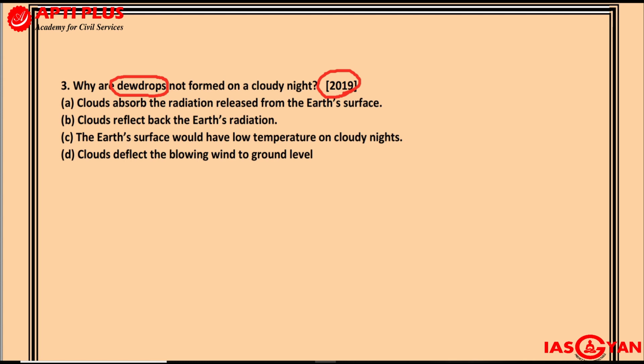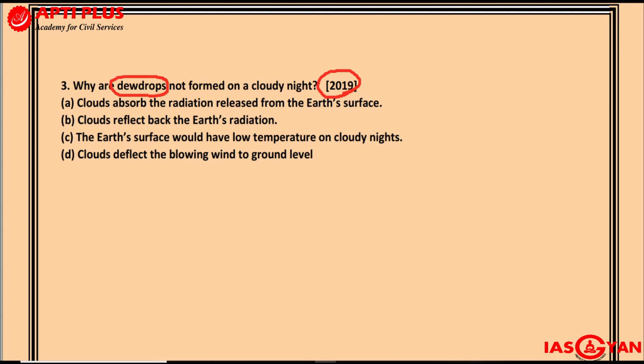When you are studying climatology, and doing dewdrops, before that you will come across a particular word called albedo. What is albedo? Albedo is a term which tells you what percentage of the total incoming radiation is reflected back by a particular surface. That is what is referred to as albedo.